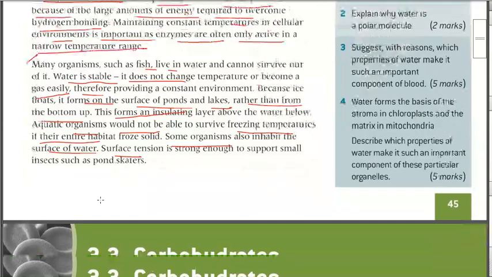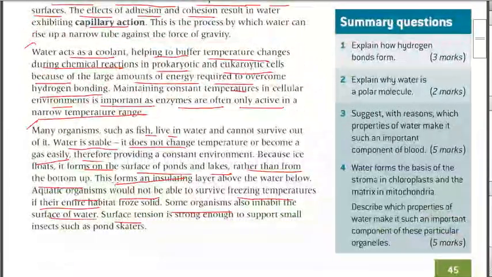Sure? Okay, so quickly read this and do these four questions.